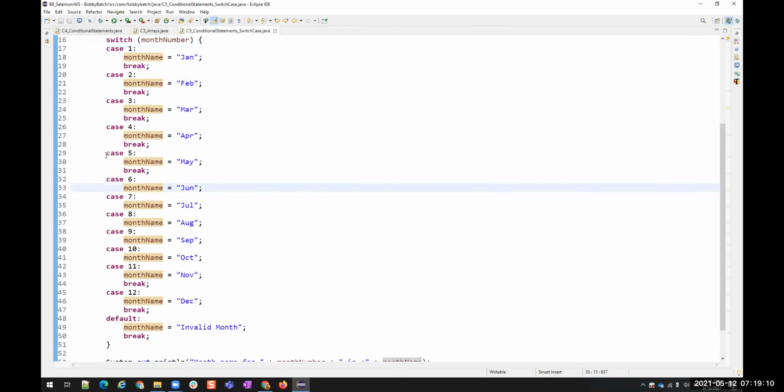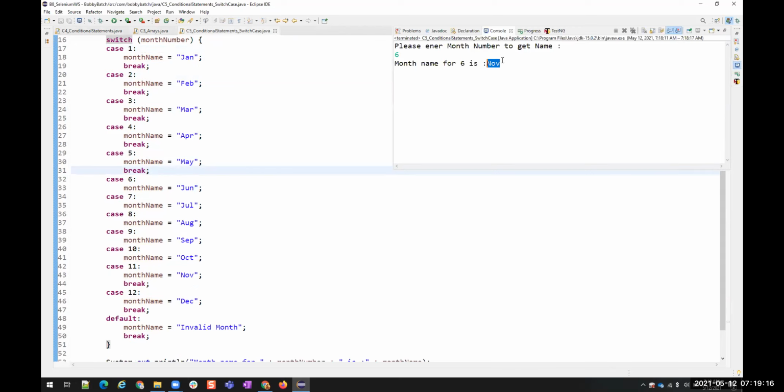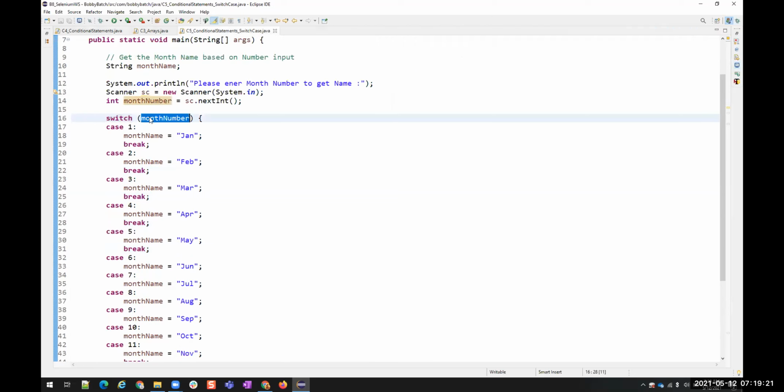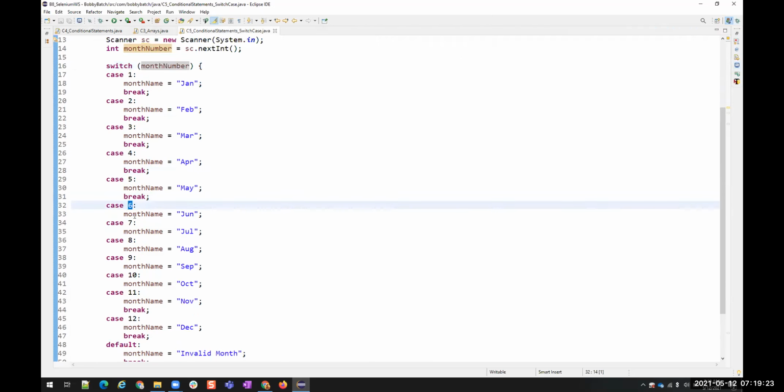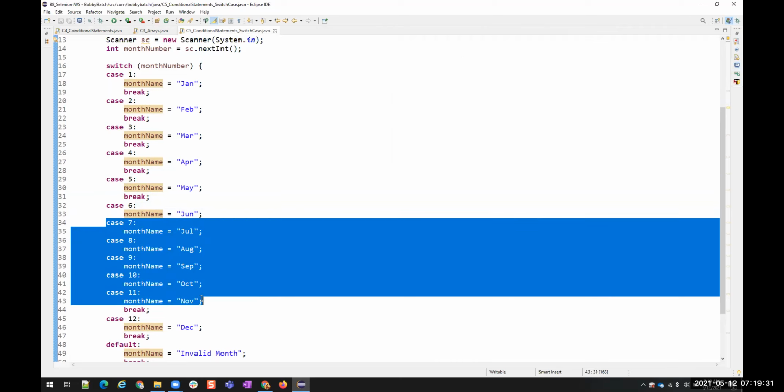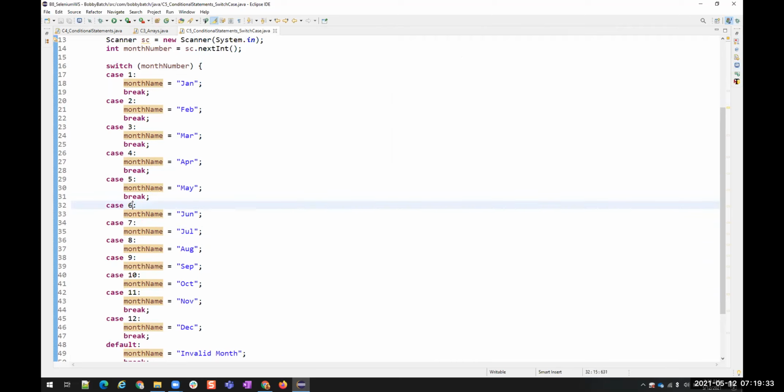So case statements will be ended with the help of break. Now when I entered case 6, this is 6, right? When I enter the number 6, it is going to case 6. It is going to assign June to month name and then there is no break. So it will assume that the next statements also belong to the same case.